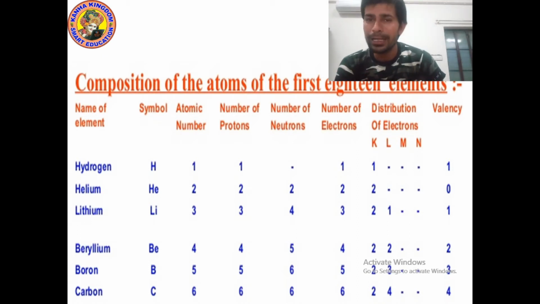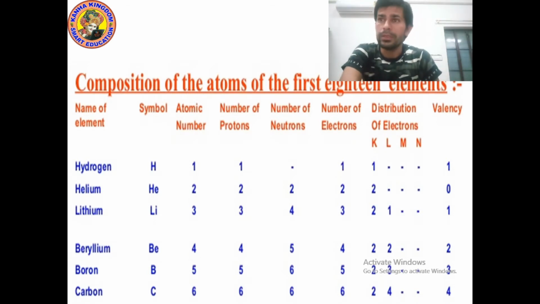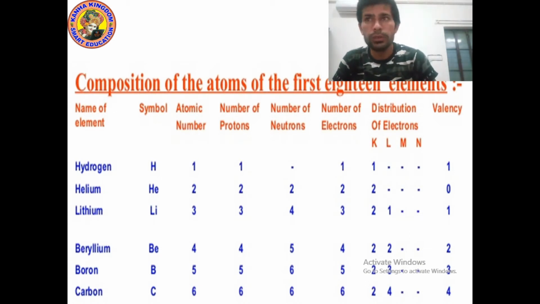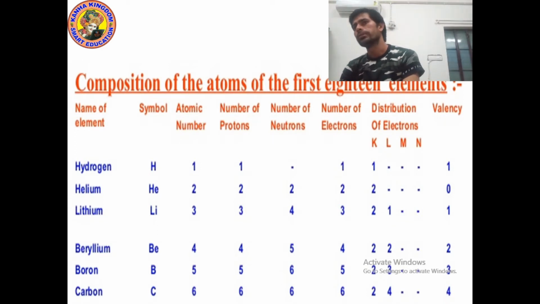Now valency. For valency, we check the outermost shell electrons. In the L shell there is only 1 electron. So lithium can lose 1 electron. Lithium has the capacity to lose 1 electron because it has very few. So it will lose it, and its valency is 1.